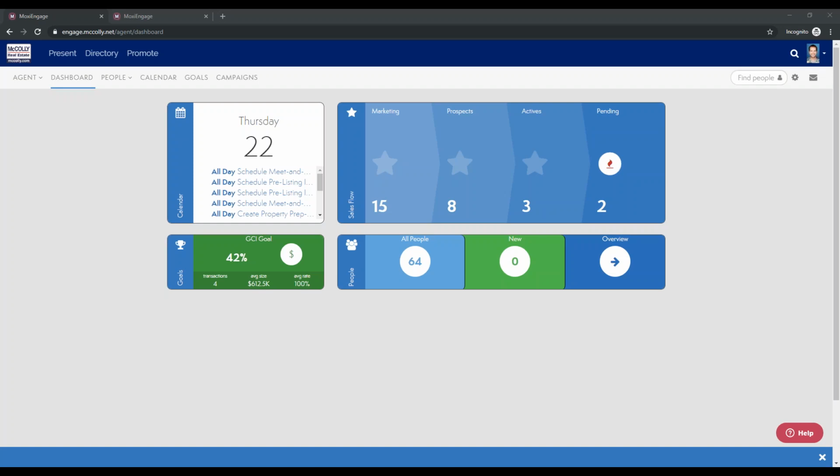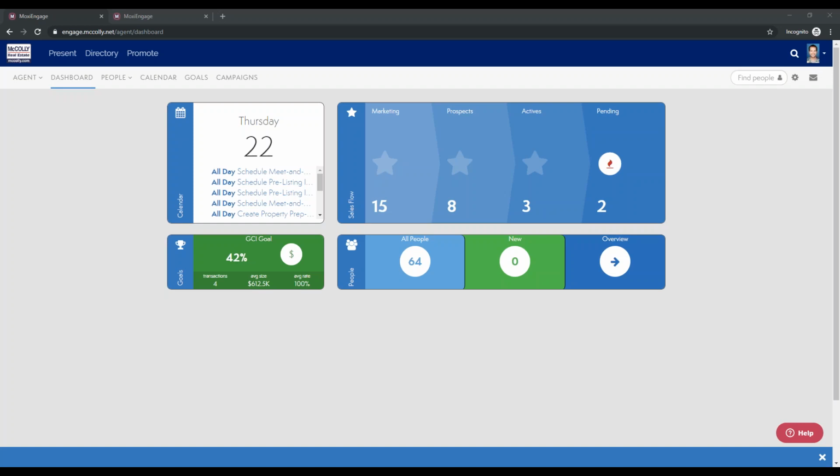So I've got my screen being shown right now. I just want to make sure everyone can see my screen correct. If you guys want to just chat in and let me know really quick that you can see it, it should just be the McColly dashboard. Perfect. Thank you, Julia. So yeah, this is what you guys have seen in our previous.